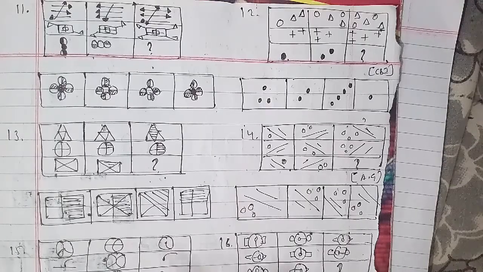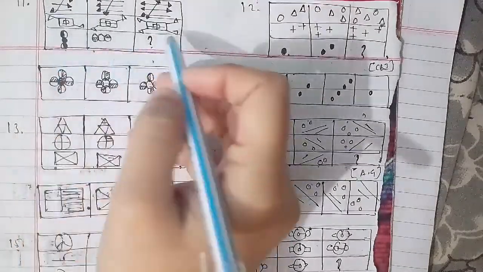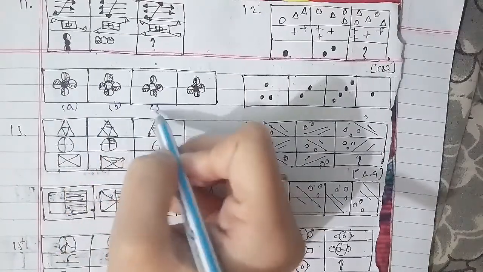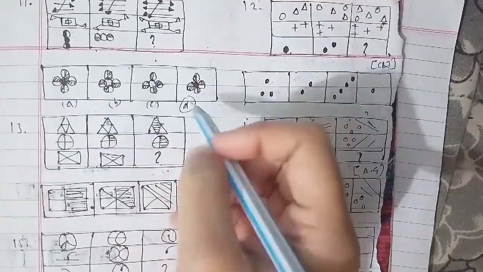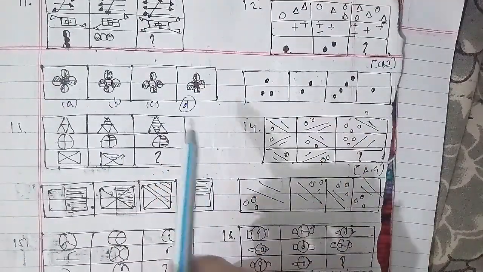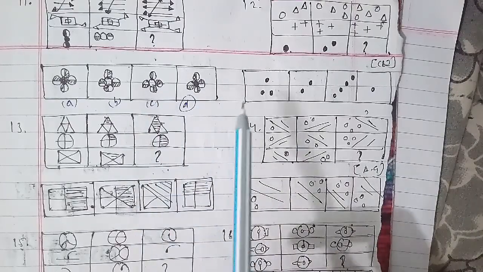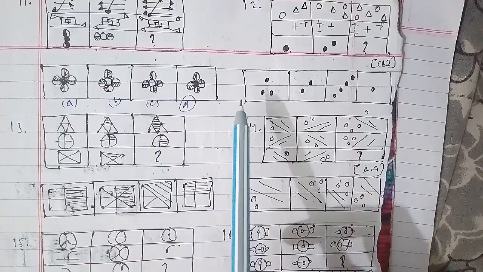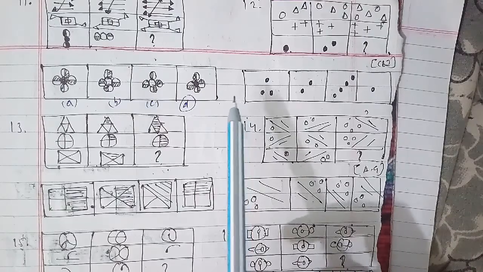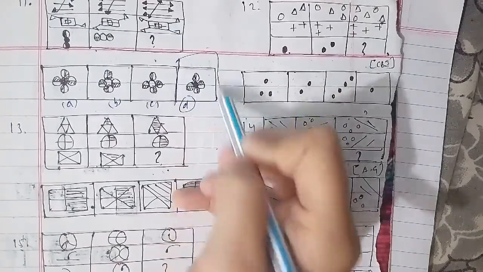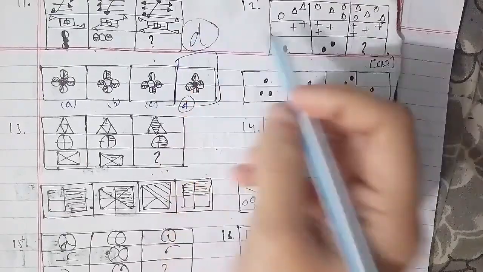We'll talk about the 12th question of the session that we have. These were the figures here. This is figure A, B, C and D. This has been asked in your CBI examination paper that we have to talk about here. In this case, the number of objects increases by one at each step from left to right in each row. The figure that we have as an answer is figure A. A will be the right answer for this question as well.